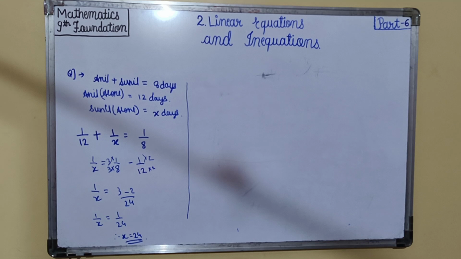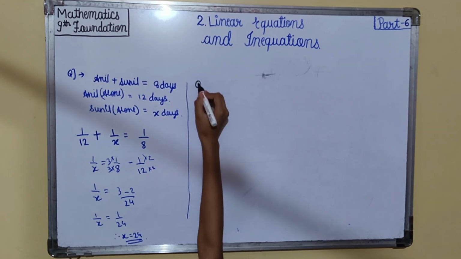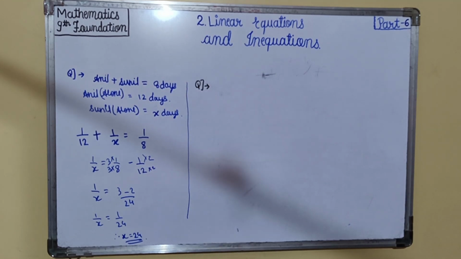Let's move towards the next question. Question number 2: Pawan can reach Secunderabad station from his village by scooter in 1 hour 20 minutes. One day he was late by 20 minutes and he reached the station in time by increasing his speed by 10 km per hour. What is his normal speed? And what is the distance between the village and the station?